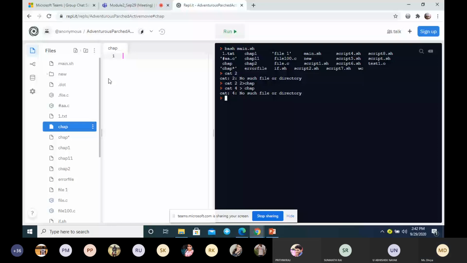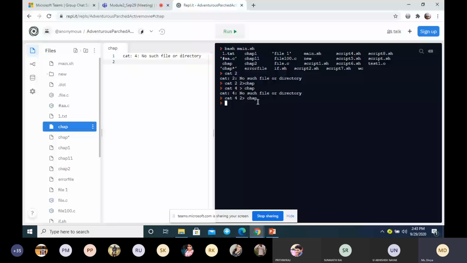If you want to copy to another file, you have to use 2 greater than. Only then will that error message be copied to the particular file. Here I have given the file name as CHAP. Is it clear? Are you able to follow?